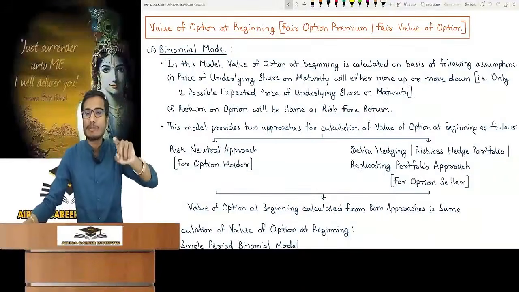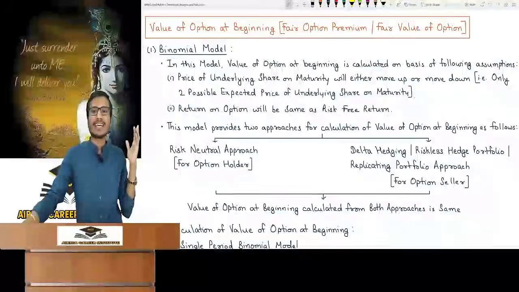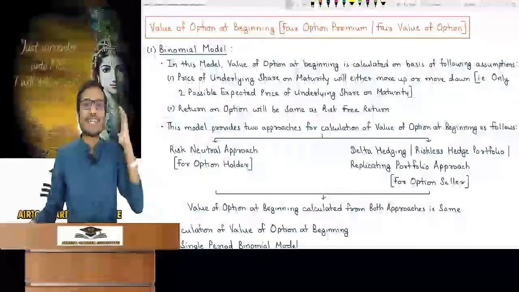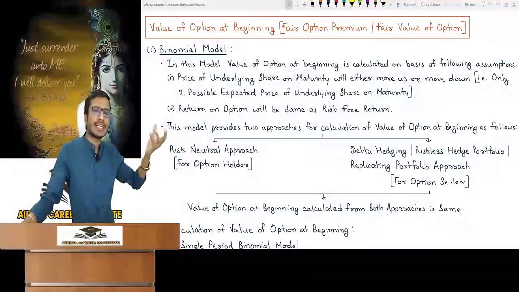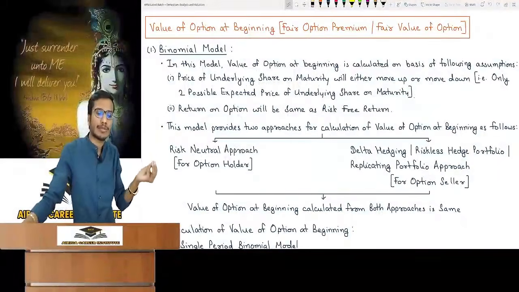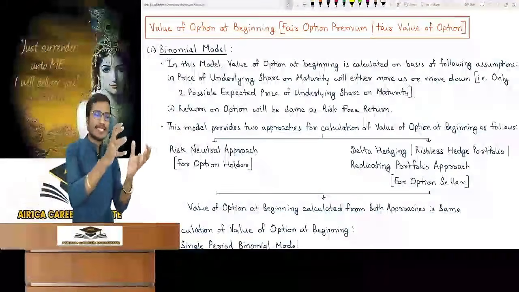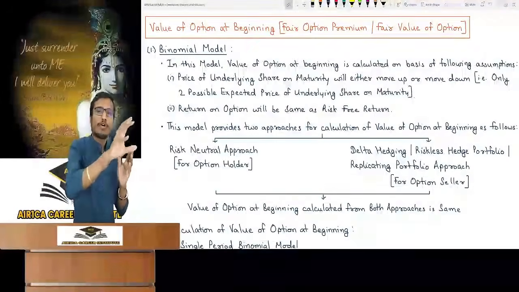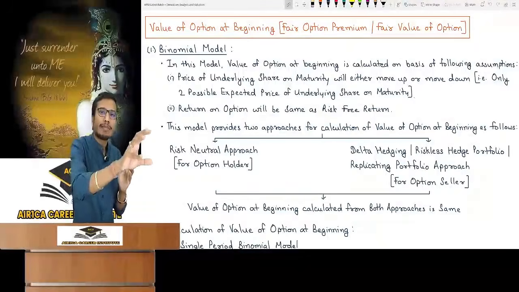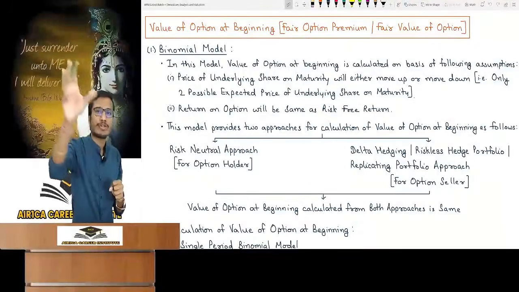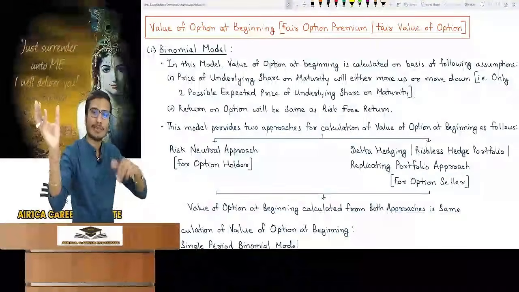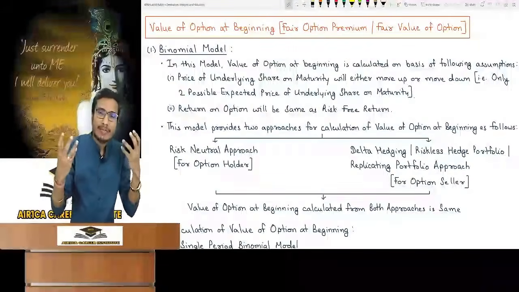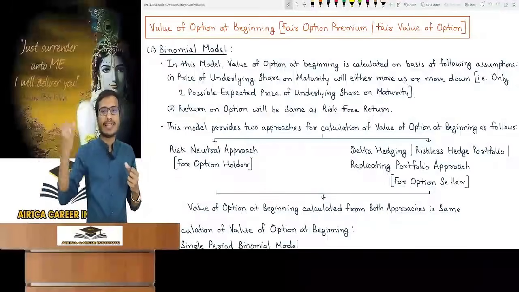Second, return on option will be the same as risk-free return. The return that you are getting on the option is the same risk-free return, the amount of return you get from investing in the risk-free security in the market. It's same. If I would have given the option seller a premium, suppose a premium of 50 rupees, how much return would he get? Assume if he invests it in the bank, then he will get a risk-free return, and after 3 months it will become 50 plus interest. So in the option contract also, we will say that we are getting a risk-free return.